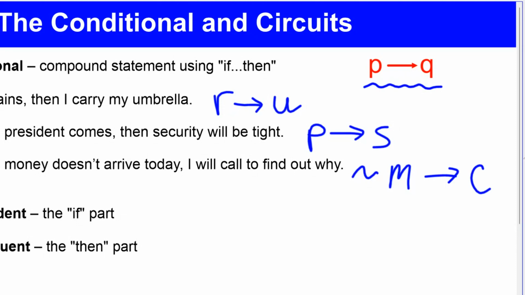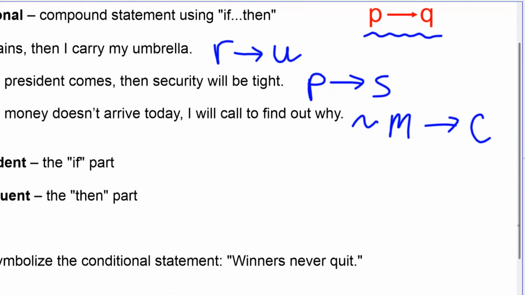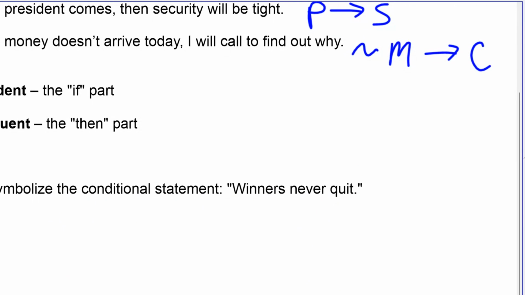So the antecedent is the if part, and the consequent is the then part of the conditional. Example 0, symbolize the conditional statement, winners never quit. It gets a little bit difficult sometimes when you don't see the words if and then, and so I would maybe think of it with the terms if and then. So let's rewrite this with if and then.